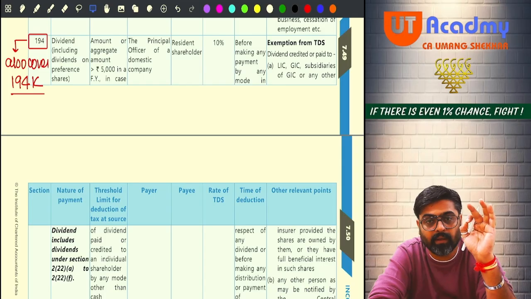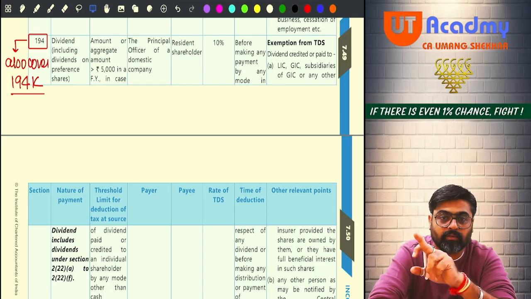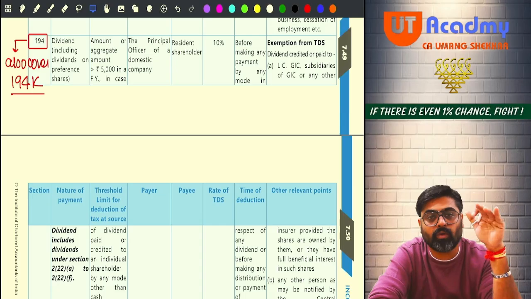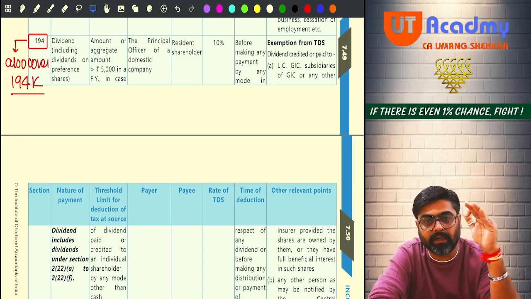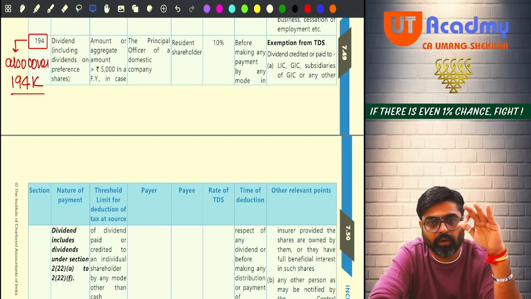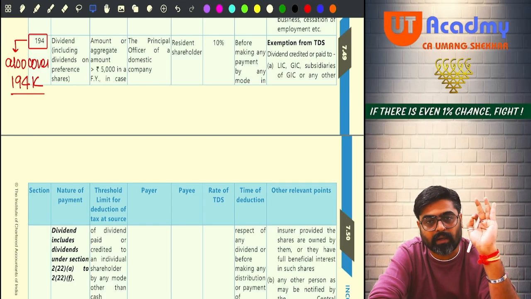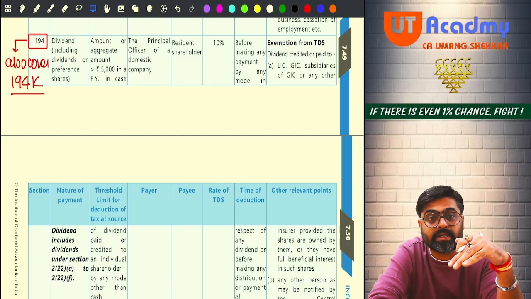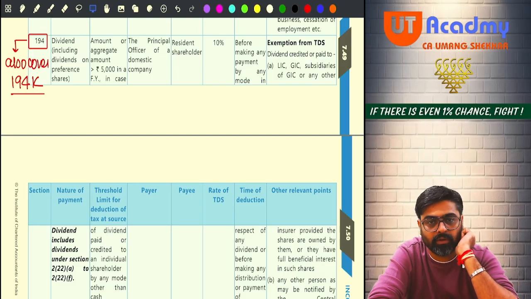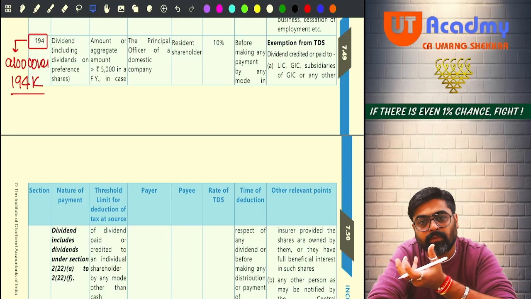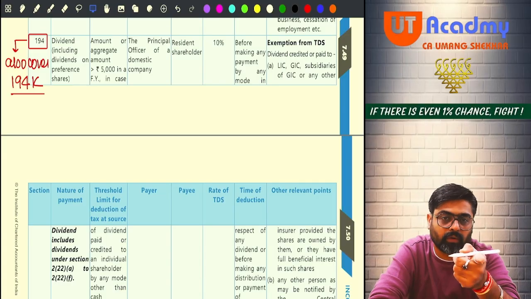If the payee is not a resident, then the TDS will not be deducted as per 194. The TDS deduction will happen as per 195. Any payment made to non-residents, on those payments the TDS is deducted as per 195 provisions, which is not there in your syllabus, which you are going to learn in final CA. Yes or no? But right now we are talking only about those payments of dividends which are given to resident shareholders. So if there is a resident shareholder and to that resident shareholder this domestic company is giving,